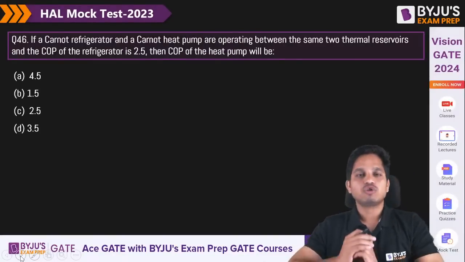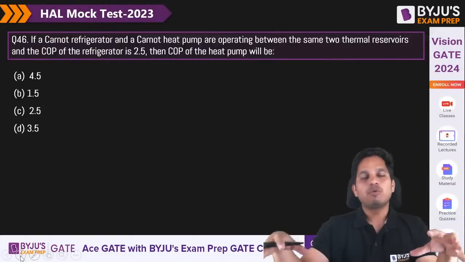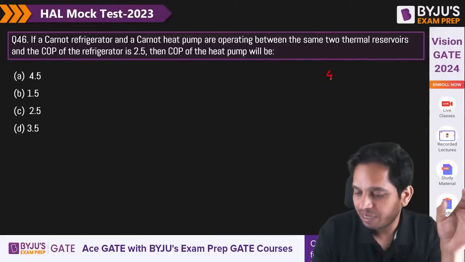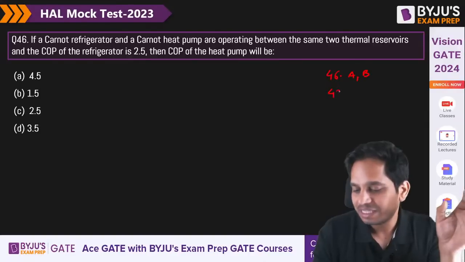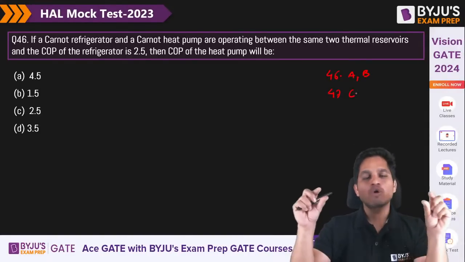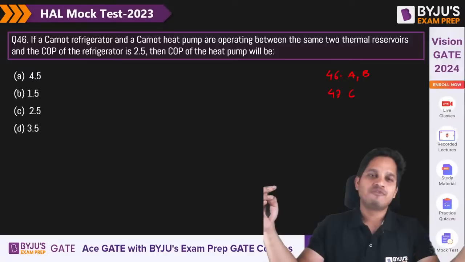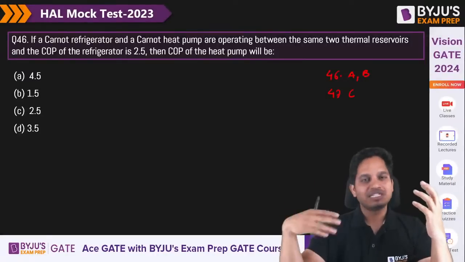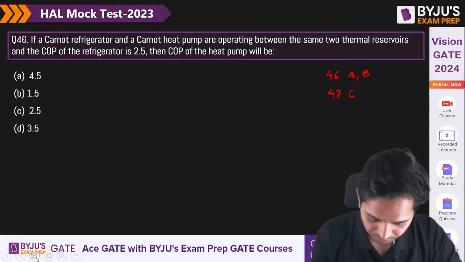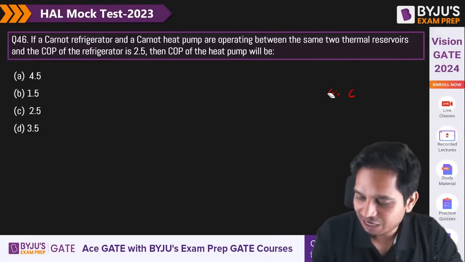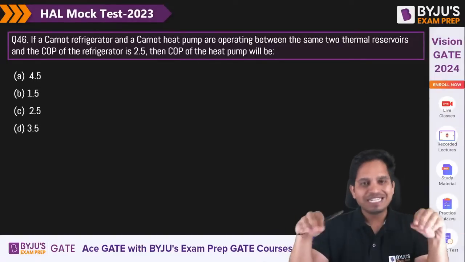This is the first question, question number 46. When you give me answers in your comment box, write the question number, then whatever the option is, like 46, A, 47, C. Write the question number as well, otherwise maybe I am at the next question and you are still answering for the last question. It will just confuse everyone. Just write the question number, then the right option. Let's start with the very first question. We are starting with a very basic, very simple question.